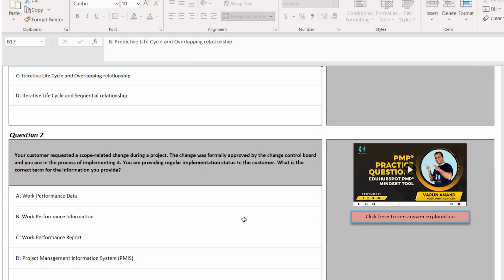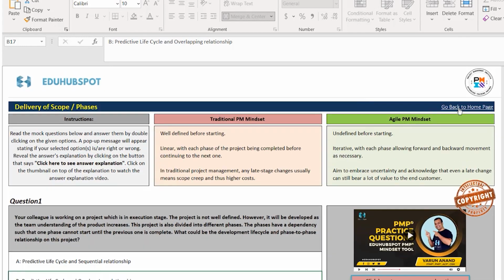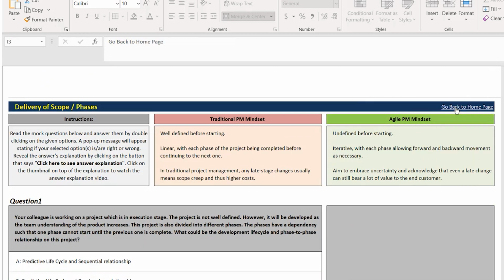There is another question, question number 2, which I'm not gonna explain. I want you guys to practice. But before you practice, first go on the home page. How to get this tool for free of cost? Just go on my website